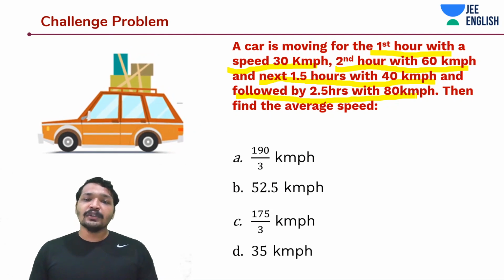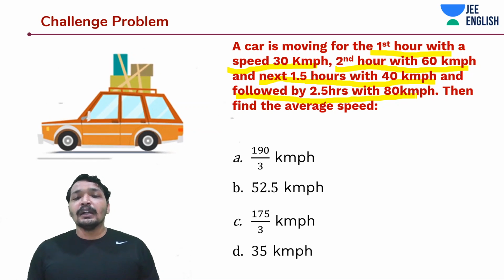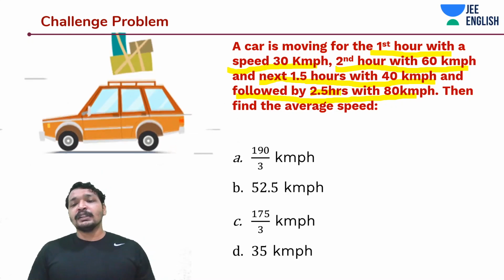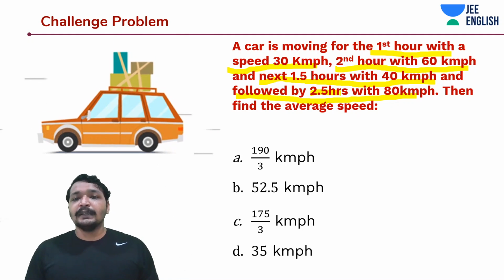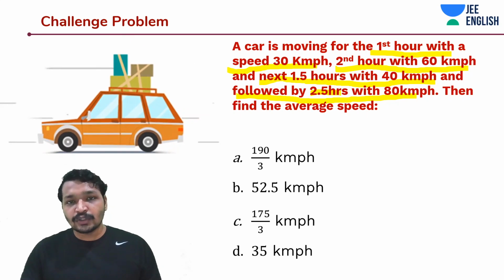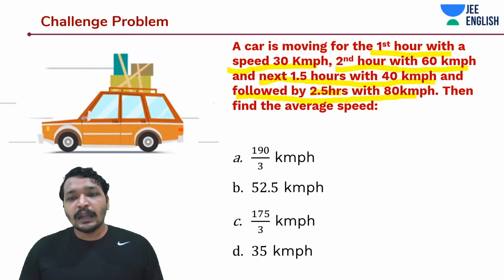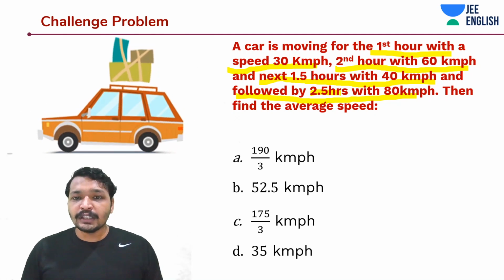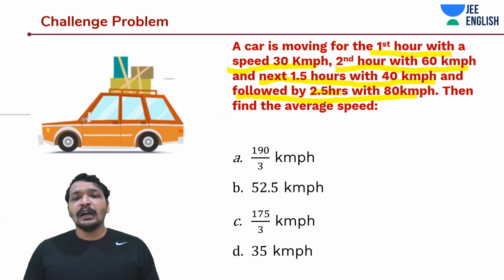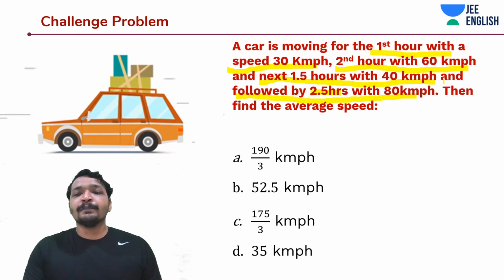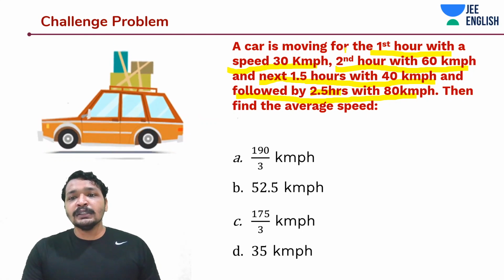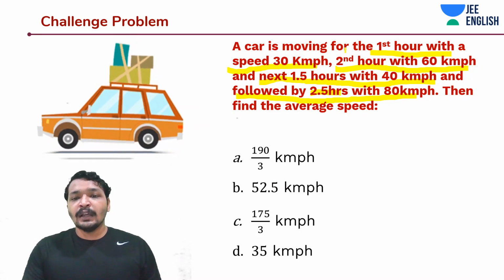Followed by 2.5 hours at 80 km per hour, it is going to cover 200 kilometers. So it's 2 into 80, 160, plus 80 into 0.5, that's another 40, that is going to be 200. So 200 plus 60 plus 60 plus 30, that's going to be 350.